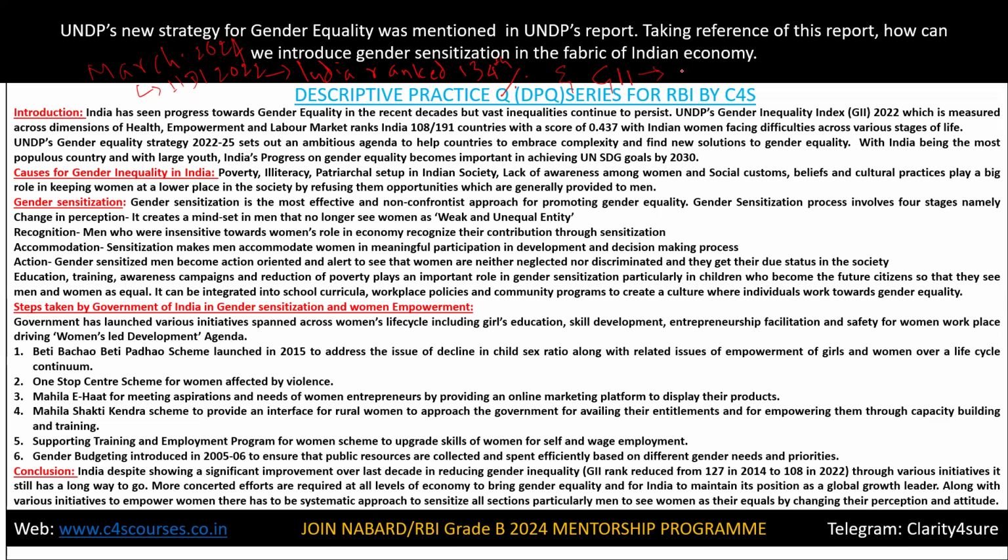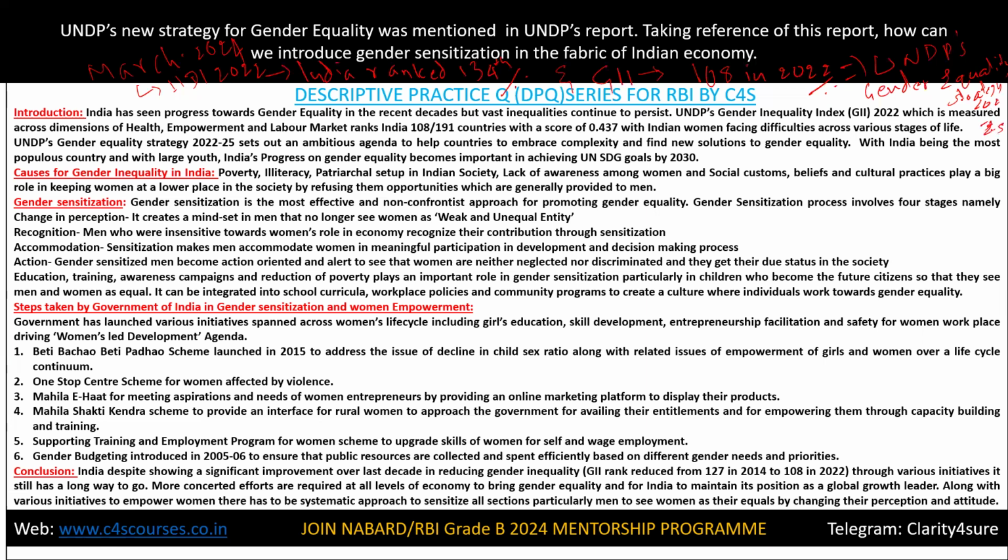In that, India was ranked 108 in 2022. So in this report, there was a mention of UNDP's gender equality strategy 2022 to 25.